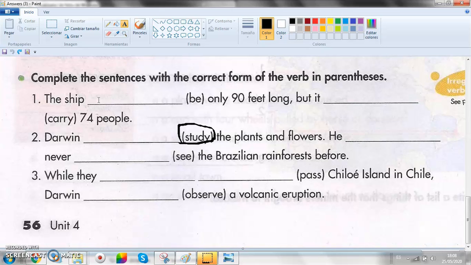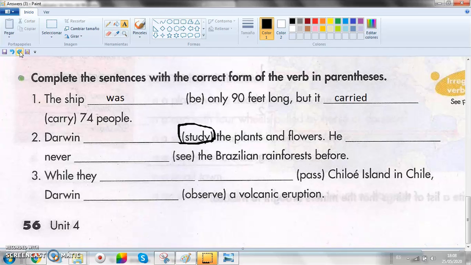So here we have the first answer. The ship was only 90 feet long, but it carried 74 people. So this is the first answer that we should have here. I'm going to give you a few seconds to write it in case you don't have it. Okay, now let's continue listening to this.